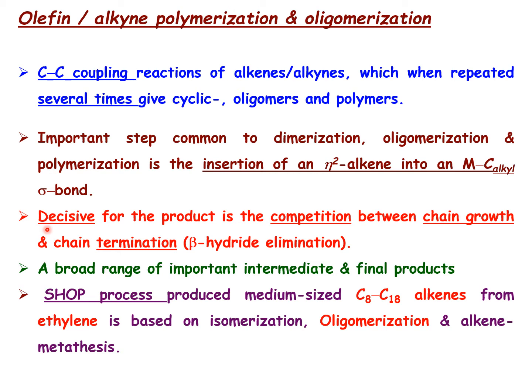So a broad range of intermediates as well as products can be obtained by tuning the nature of the catalyst, the nature of the substrate, the nature of the substitution, and the nature of the ligands. That's what we can get using this catalyst.